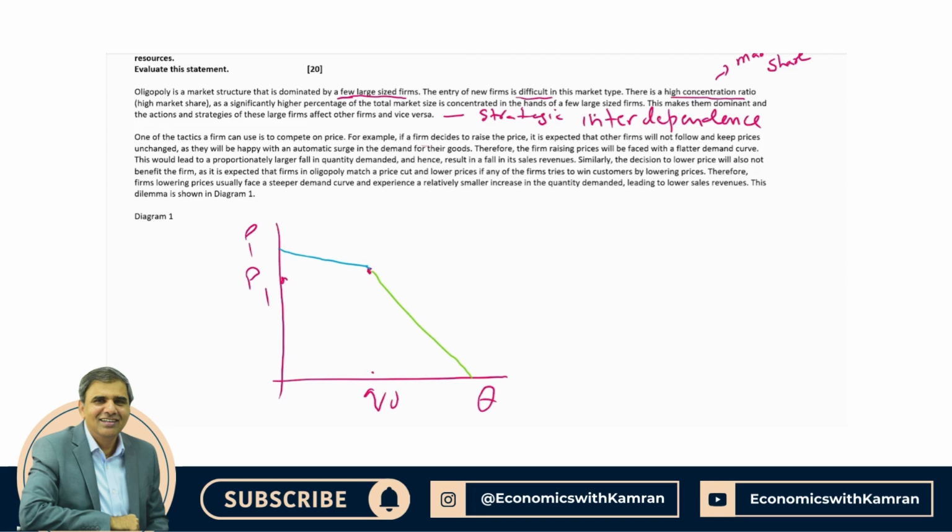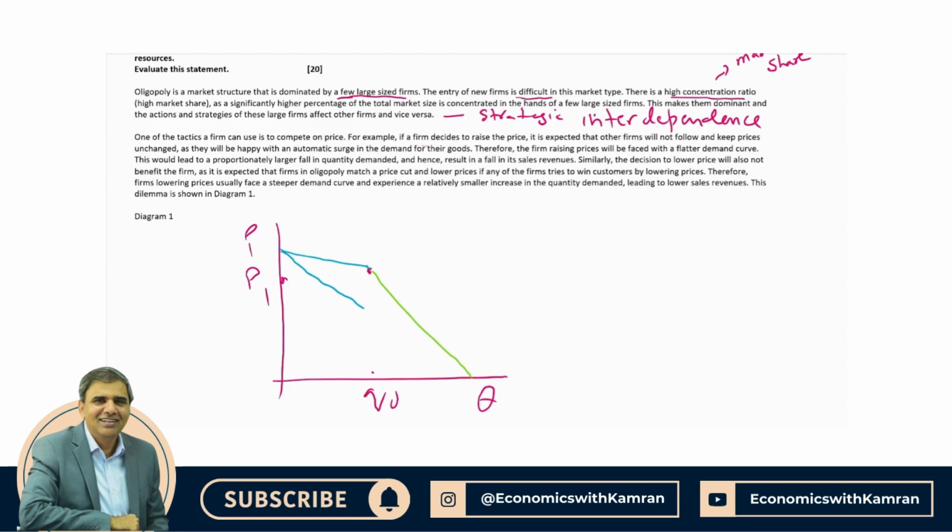So I now erase this diagram, and to make this diagram complete, let me tell you which common mistakes candidates make in drawing this diagram. Now we need to make an MR curve as well. There are two demand curves now. One is for the region where the firm is raising the price, and that is the blue line. So there is an MR curve that corresponds to this one. Up to the quantity where the blue demand curve is drawn, we have drawn an MR curve as well. And now we draw an MR curve for the green shaded part.